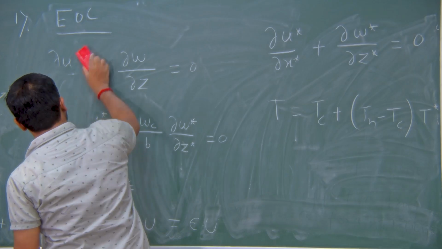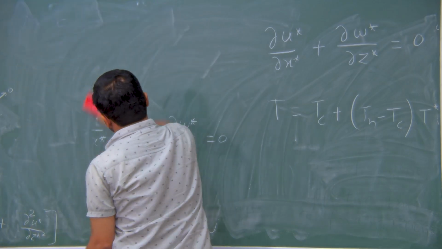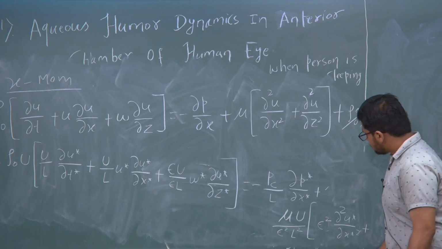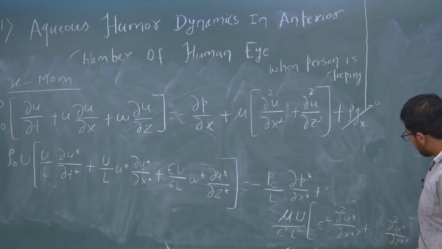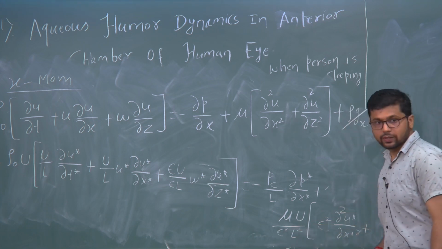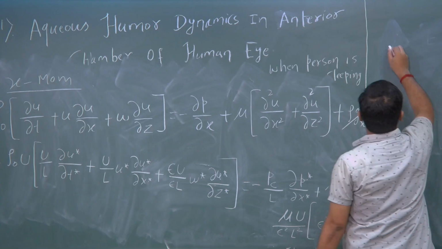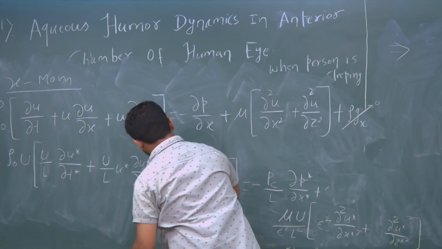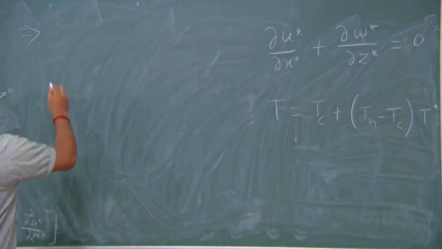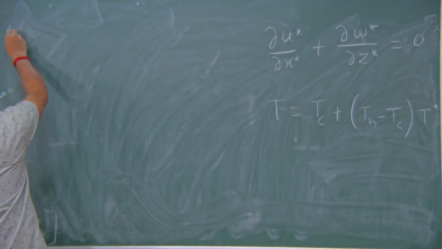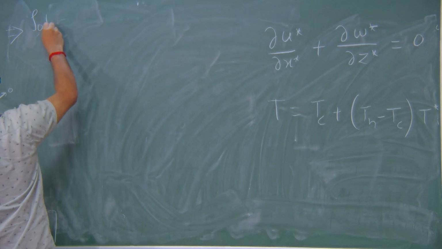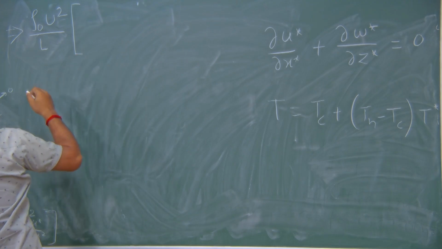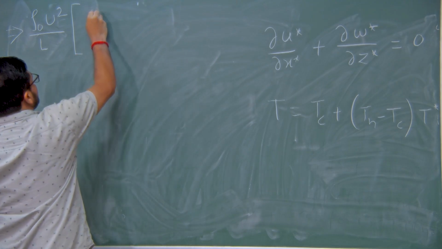What I will do, I want to simplify it slightly more. So, I will divide both the sides with this mu u upon epsilon square L square. So, from here this u by L is again common from all the terms because this epsilon will cancel out. So, that will be rho naught times u square upon L, and that term the whole LHS term I am writing as Lagrangian derivative.